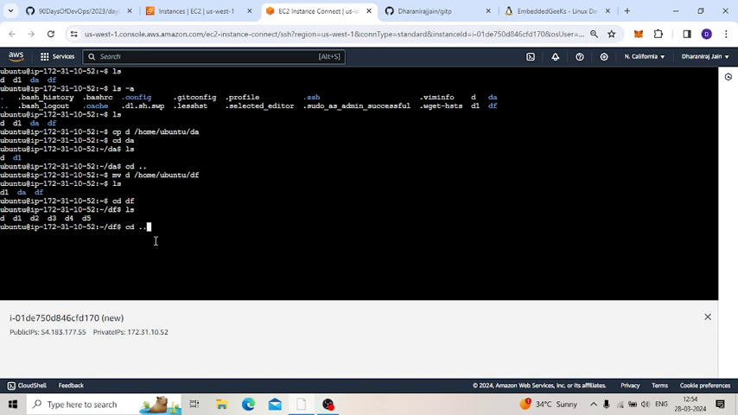With the mv command, one more thing you can do is change the file name or folder name. So mv d1, which is there, I will change that into dk.